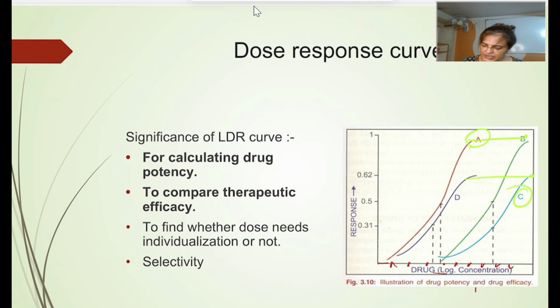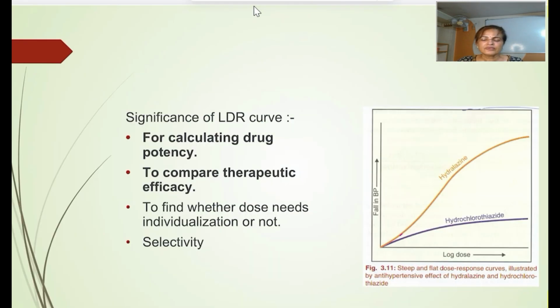Now the third one is to find out whether the dose needs individualization or not. This is totally dependent on the slope. You can see it in this graph. All these graphs I have taken from the standard textbook, Pharmacology by Dr. K.D. Tripathi. Here you can see two antihypertensive drugs, hydralazine and hydrochlorothiazide. Hydralazine shows a steep curve, whereas this one shows a flat curve.